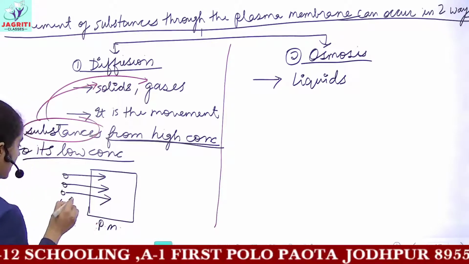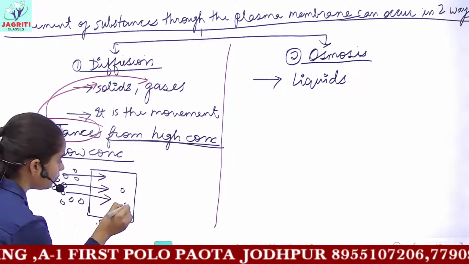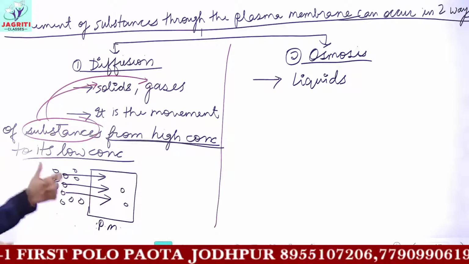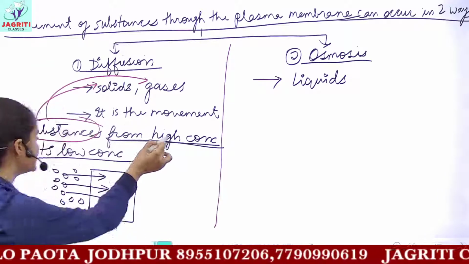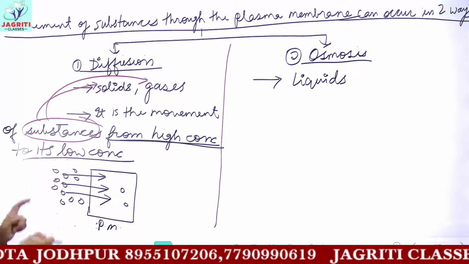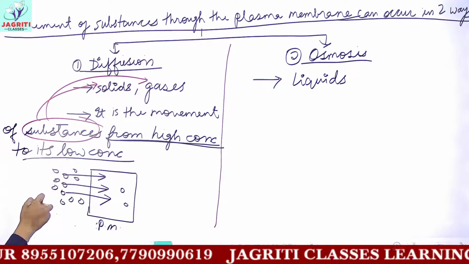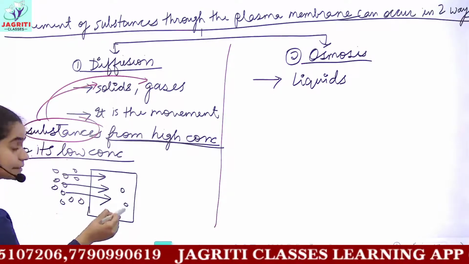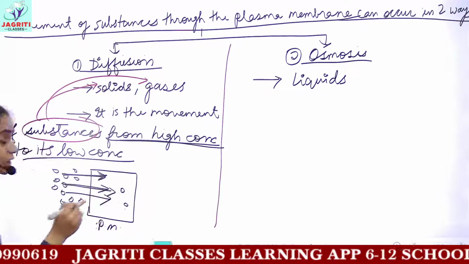Let's suppose you have some molecules of solid A here outside, and fewer molecules inside. Then the movement will be from high concentration to low concentration. Where is the higher concentration of solid? Outside the cell, and we have lower concentration inside. So the movement will be from outside to the inside of the cell.